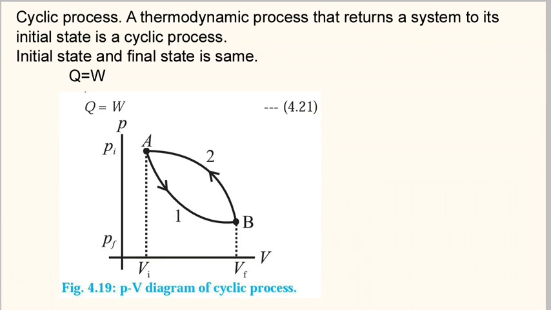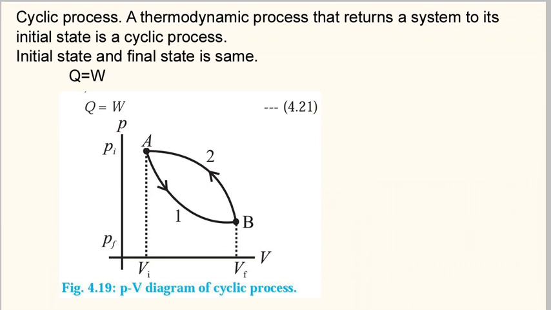So as you can see in this PV diagram, from state A it moves to state B by process 1, and from state B it moves to state A by process 2. So here the initial and final state of the system is the same. So students, again, a thermodynamic process that returns a system to its initial state is a cyclic process.